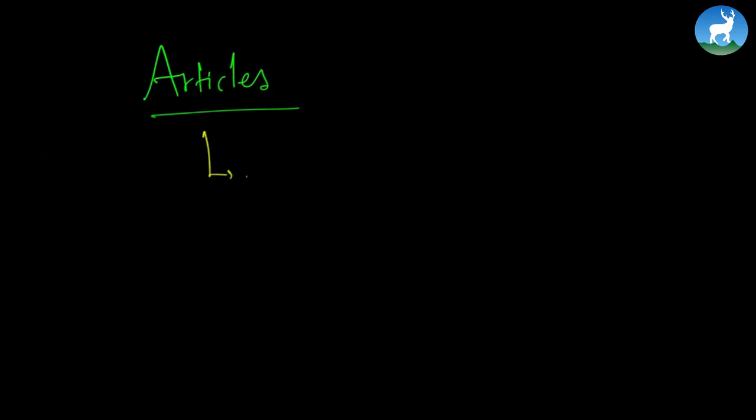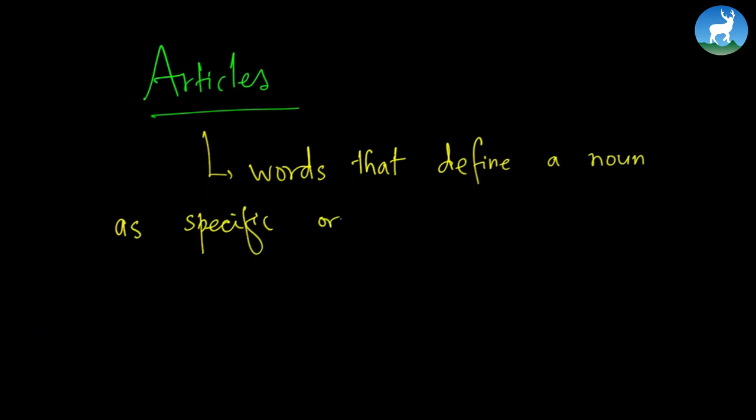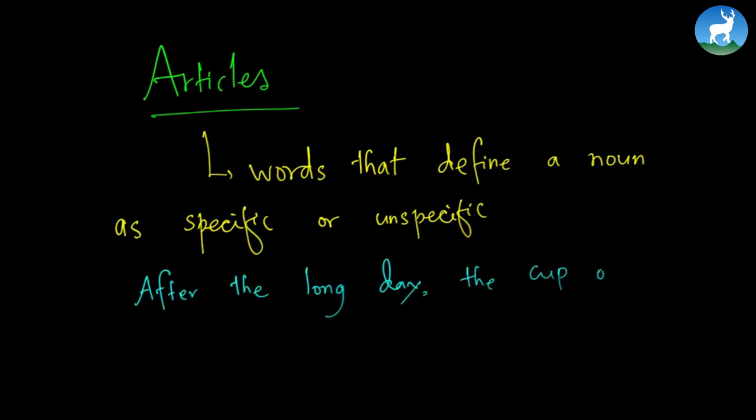We can define articles as words that define a noun as specific or unspecific. That can be the tentative definition of articles. Articles are the words that define a noun as specific or unspecific. For example, I can write a couple of examples. I can write something like this: after the long day, the cup of tea tasted particularly good. So it can be one example.